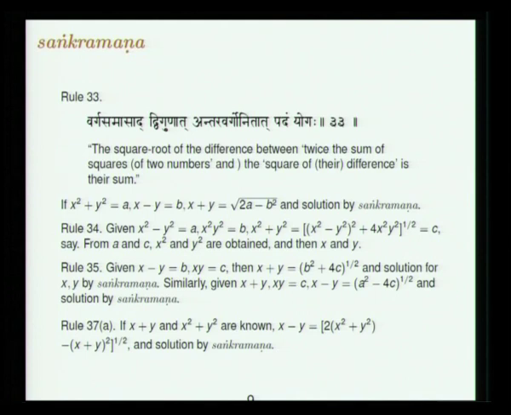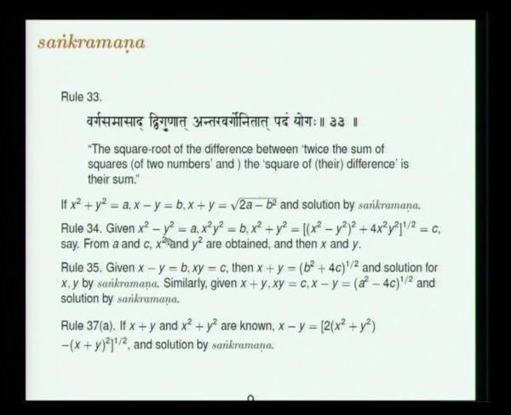Then a little more non-trivial one: varga samasat dvigunat antara vargonitat padam yogaha. The square root of the difference between twice the sum of the squares of two numbers and the square of their difference is their sum. So, now suppose you are given x minus y is equal to b, and x squared plus y squared is equal to a. Then one can see that x plus y will be the square root of 2a minus b squared, and you can solve it by Sankramana.